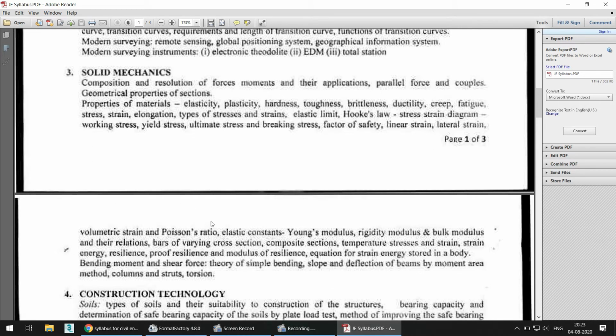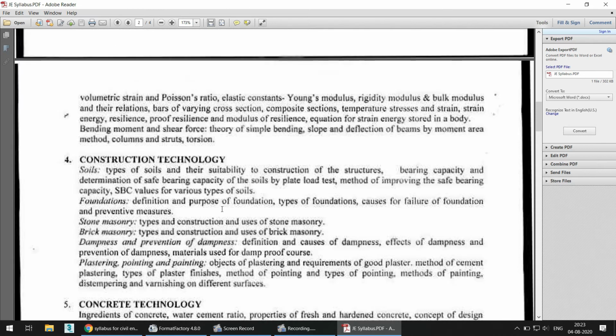This is nothing but your strength of materials portion. Then construction technology: foundations, stone masonry, brick masonry, dampness, plastering, pointing, etc. In the second year of diploma engineering you can find the whole construction technology subject, and you can study from that.